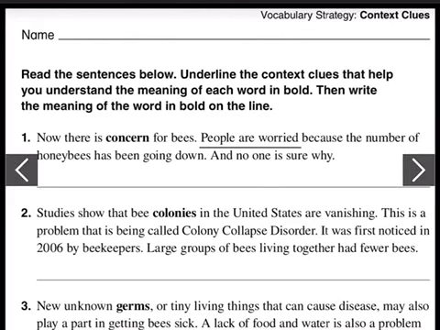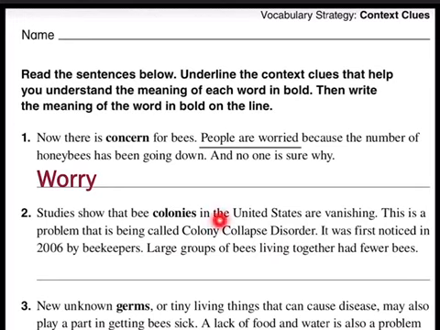Very good. People are worried. Now, from the word worried, I can tell the meaning of the word concern. We have to write the meaning of the word concern on the line, and that is to worry. So if you're concerned, you are worried. If I say I'm concerned about something, it means I'm worried about that thing.